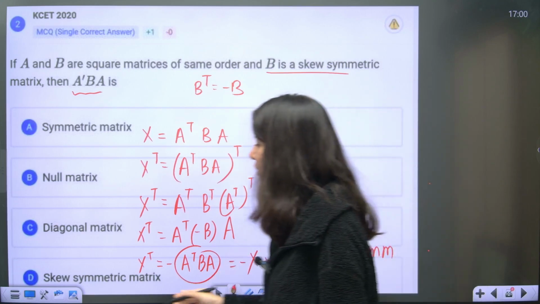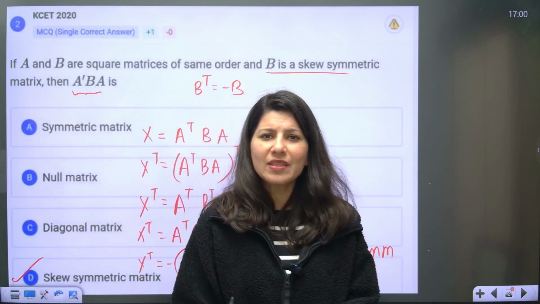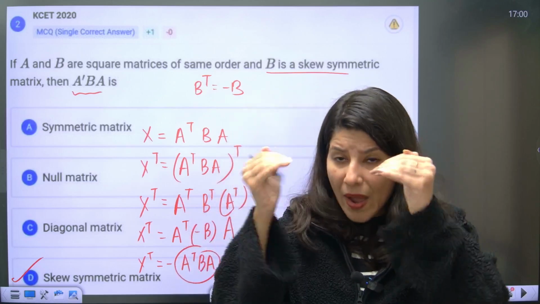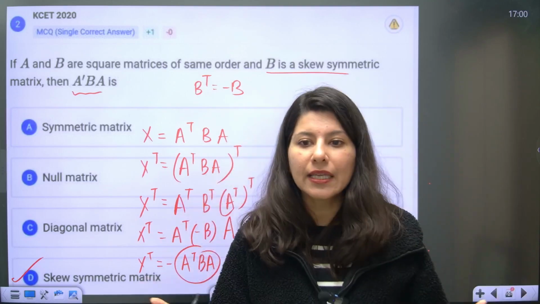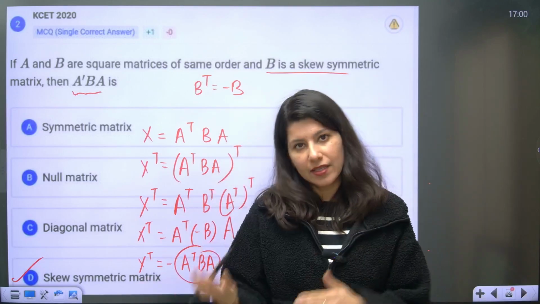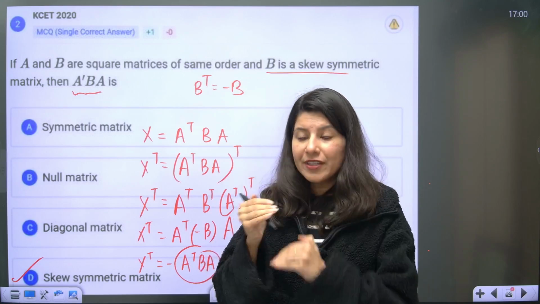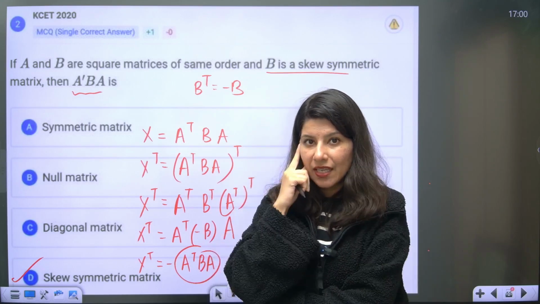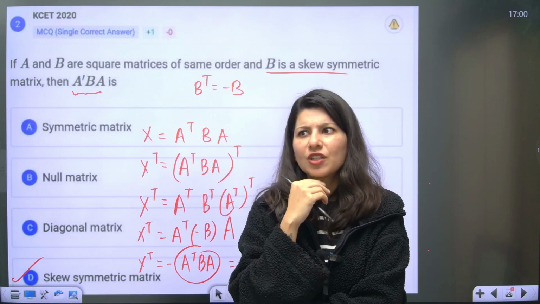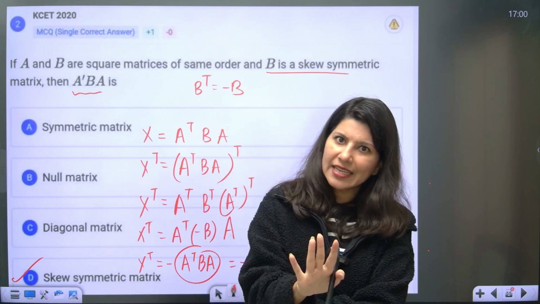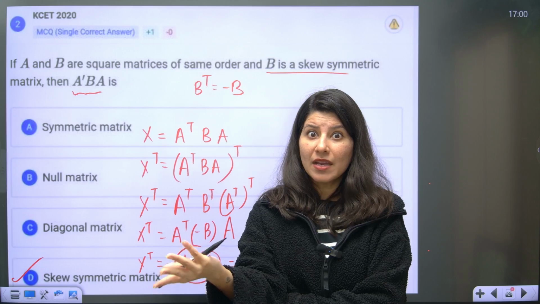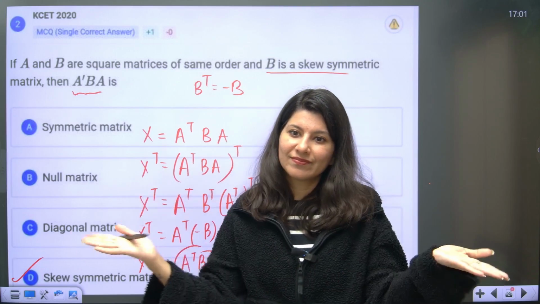Now you know the algorithm, right? Every time somebody asks symmetric, skew symmetric, you have a step by step. You can't just sit and think. First step is take X. Next step is take transpose. Then solve it using properties. Eventually think, X transpose I am getting what? X or minus X. If getting X, symmetric. If getting minus X, skew symmetric.